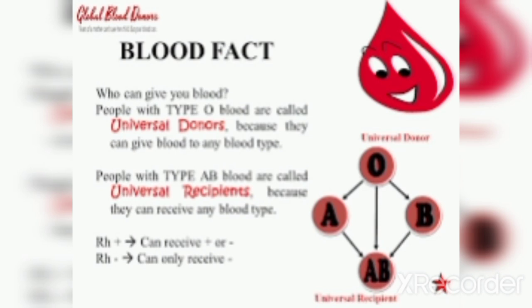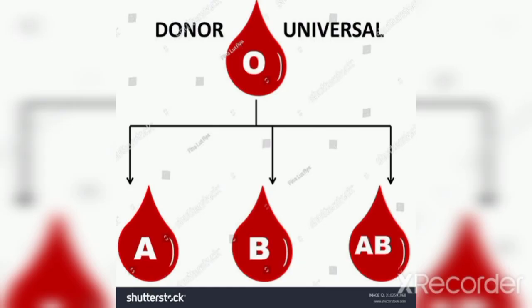Why? Because O blood group doesn't have any antigens, so it cannot react with the antibodies in the serum of the patient. That's why O blood group is called the universal donor.